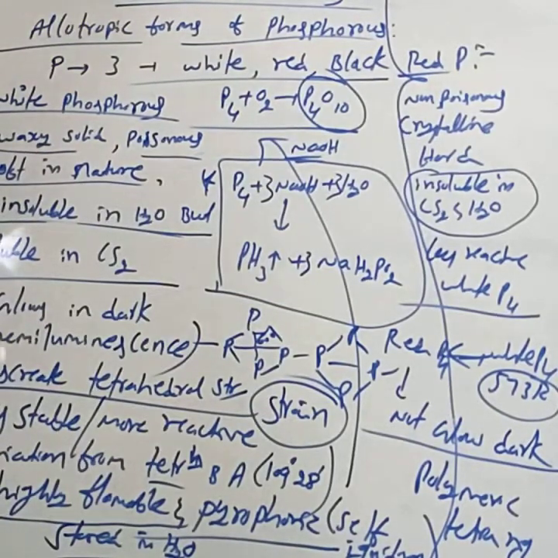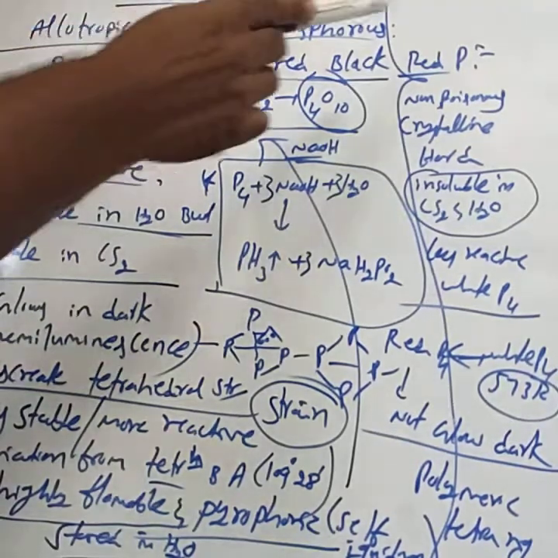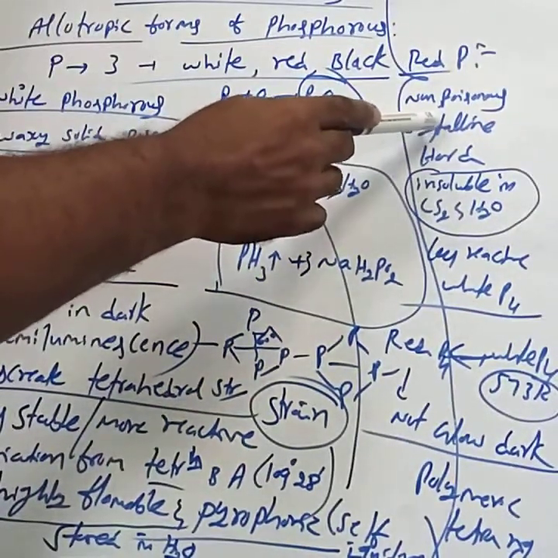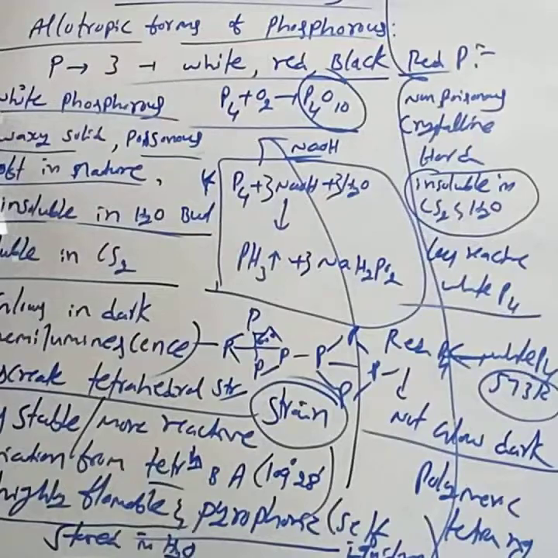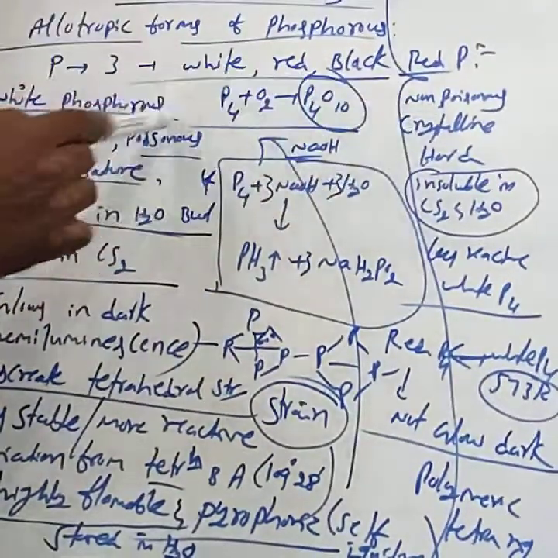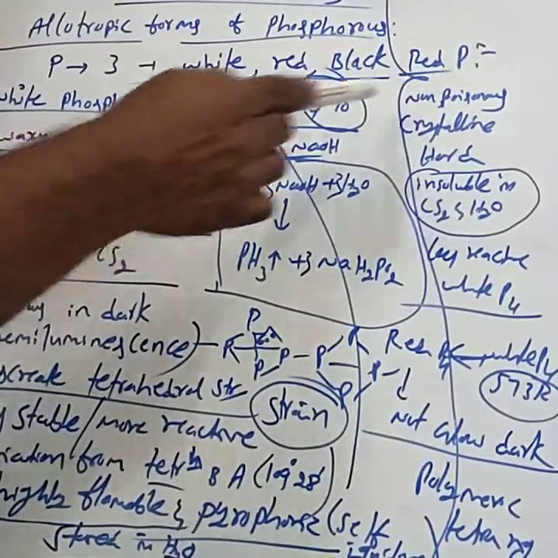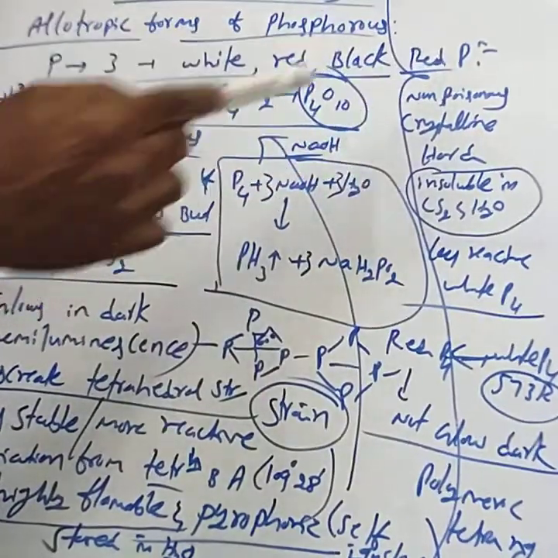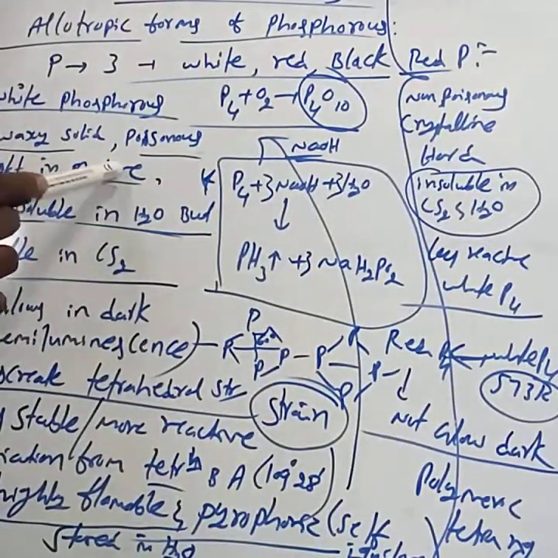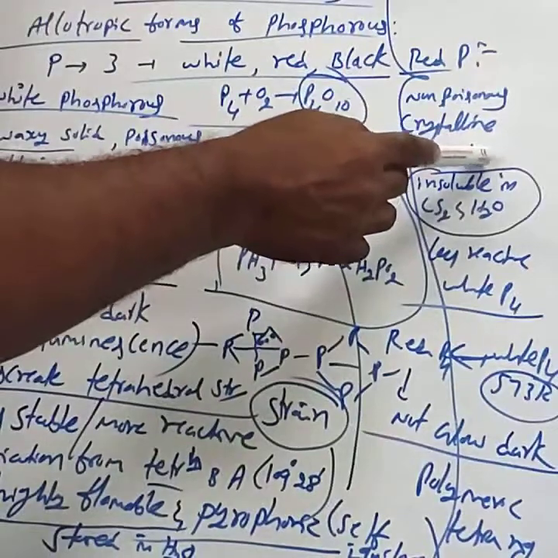The main points are: white phosphorus is a waxy solid, but red phosphorus is a crystalline solid. White phosphorus is poisonous, red is non-poisonous. White phosphorus is soft in nature, red phosphorus is hard.